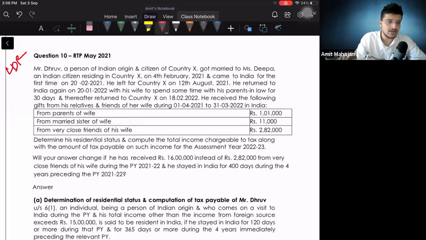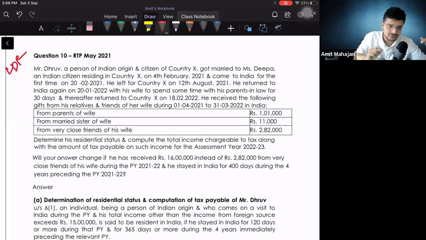He returned to India again on 21/2022 with his wife to spend some time with his parents-in-law for 30 days, and thereafter returned to country X on 18/2022. Now, you cannot just read and understand the question. You'll have to jot down certain points.